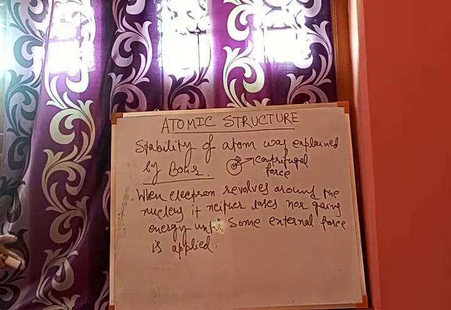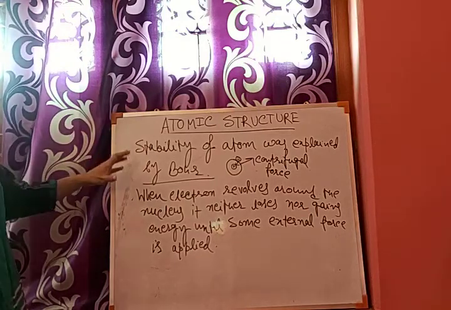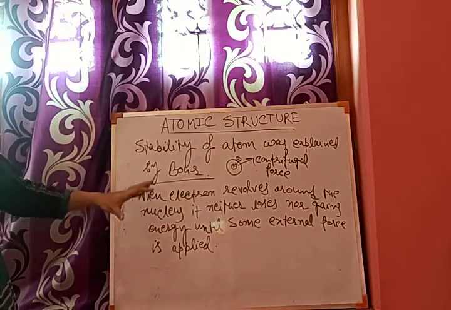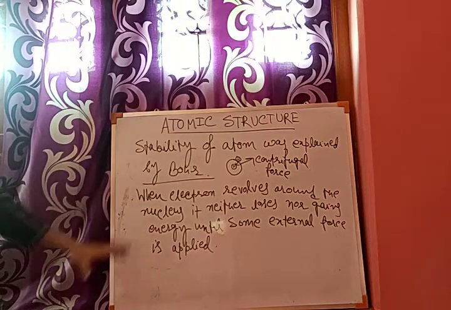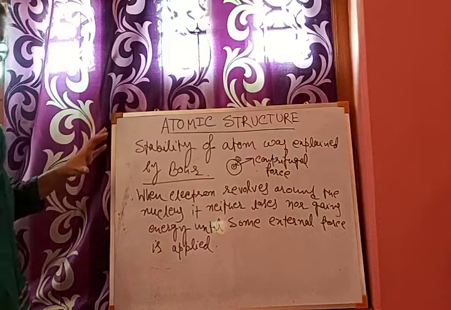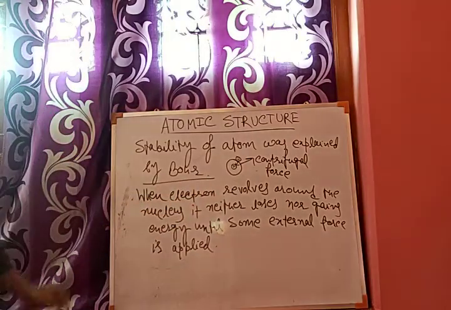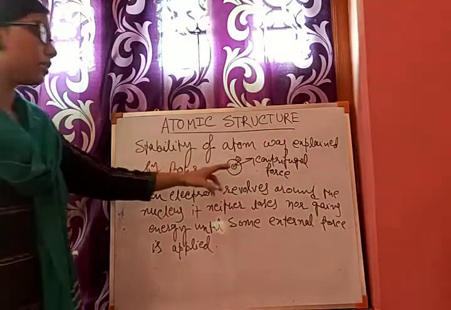So Rutherford failed to explain the stability. Bohr explained that when an electron revolves around the nucleus, it neither loses nor gains energy. It only loses or gains energy when some external force is applied. And what is the reason for stability?